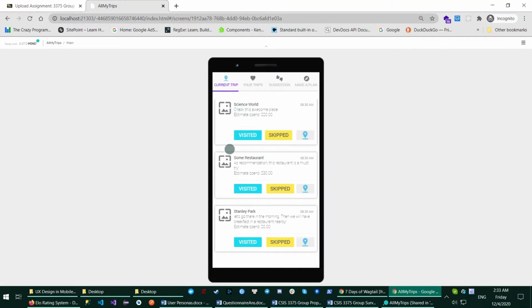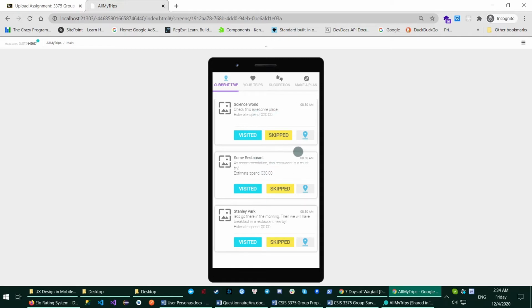There are some places that the user would like to skip or doesn't want to go to. They can click on this button, and after they click, the card will be gone, and the trip will be reorganized to fit the user's plan and time.